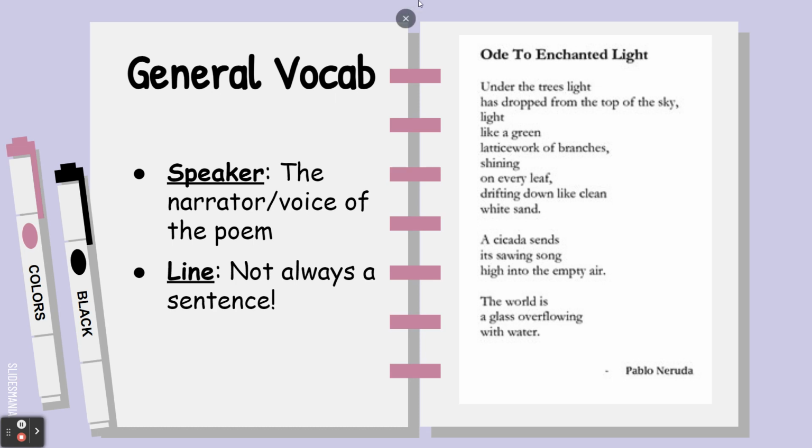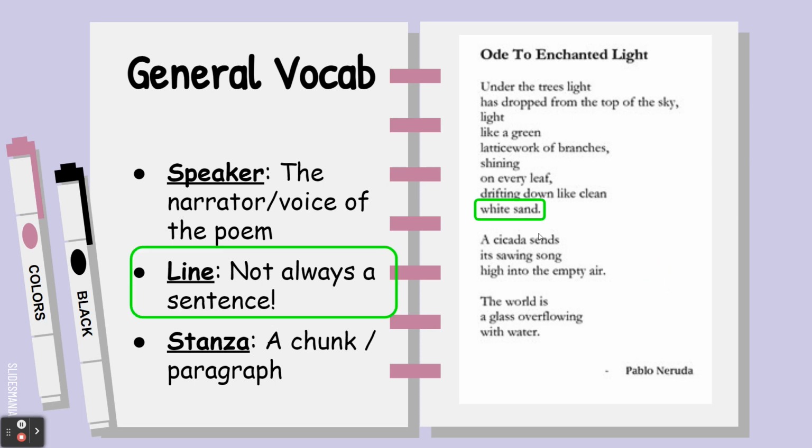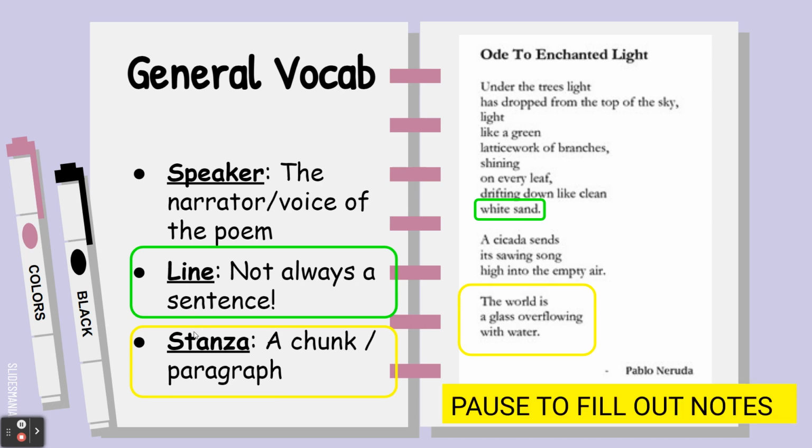It literally just describes a line on the page. And there are stanzas, which is like a chunk or a paragraph of the poem. So you can see here, this would be a single line, even though it's only two words, and this would be a stanza. This poem has three stanzas. Make sure, pause here, that you have these words written into your notes.